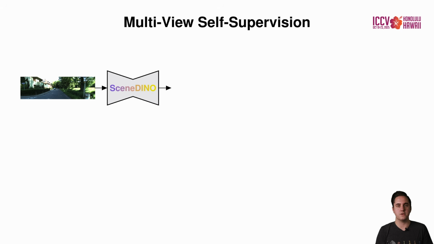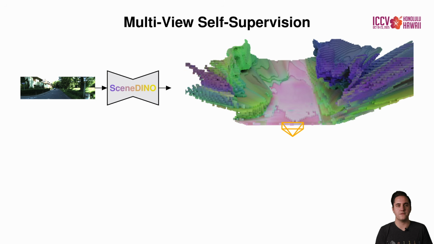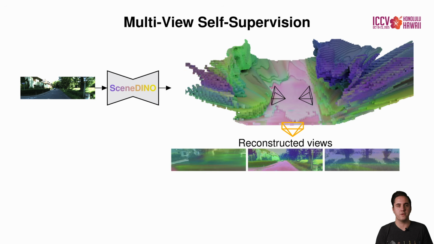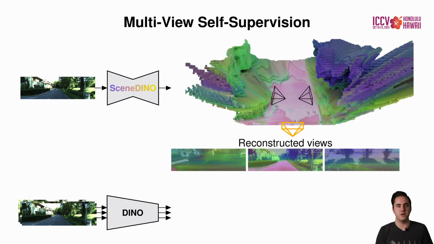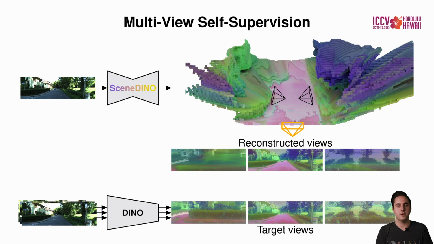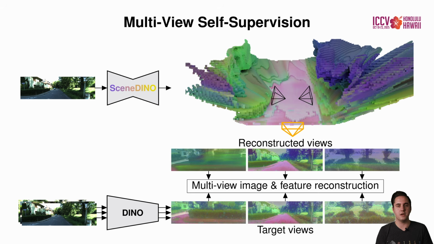We feed an image into SceneDINO to predict a 3D feature field. Using differentiable volumetric rendering, we can reconstruct images and features from novel viewpoints. For self-supervision, we use multi-view images and extract 2D DINO features. Finally, we train SceneDINO by minimizing a multi-view image and feature reconstruction loss.